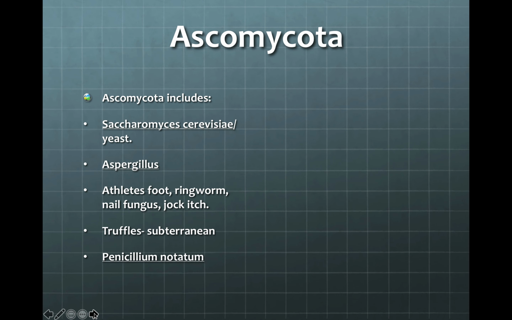Now, before we leave Ascomycota, there are just some things I want you to know that are in this group. First of all, we have Saccharomyces cerevisiae. This is our baker's yeast. A lot of foods are fermented with Ascomycetes, like soy sauce, and then we have this particular one that is for helping bread rise. So Saccharomyces cerevisiae is yeast. Aspergillus, we just talked about Aspergillus. Aspergillus is the one that caused liver cancer with the aflatoxin.